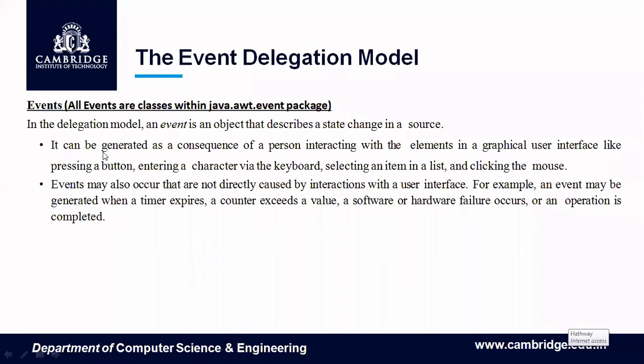It can be a consequence of a person interacting with the GUI, like pressing a button, entering a character on the keyboard, selecting an item in a list, or clicking the mouse. There are also events that are not related to the user interface. For example, when a timer expires, some event will be generated. When a counter exceeds a value, an event is also generated.